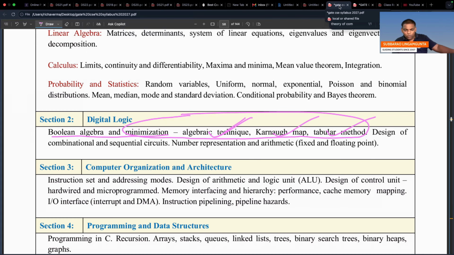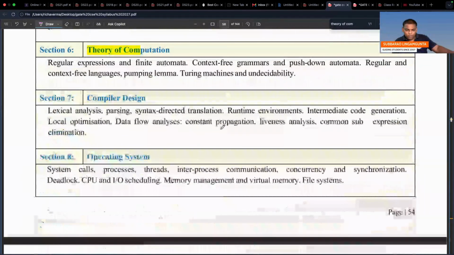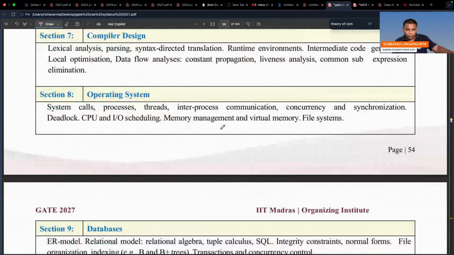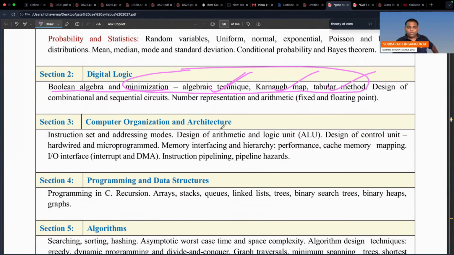Now let's go to COA, computer organization and architecture. Let's check where it is. Yeah, this one, section 3, computer organization. This is the GATE 2027 paper.